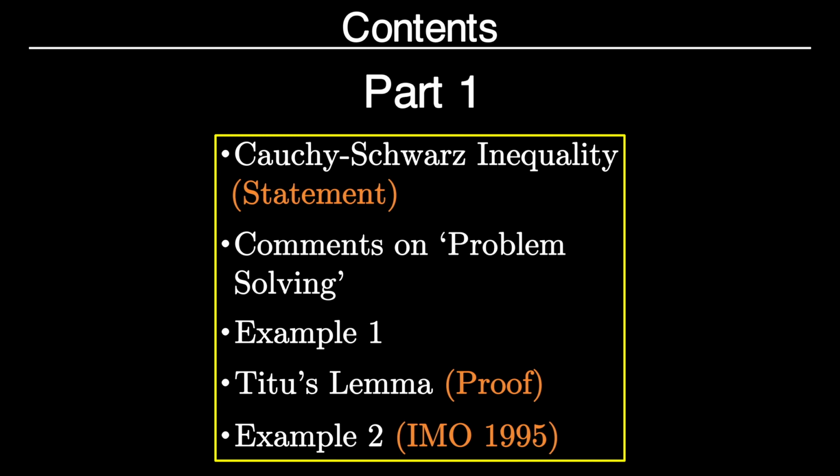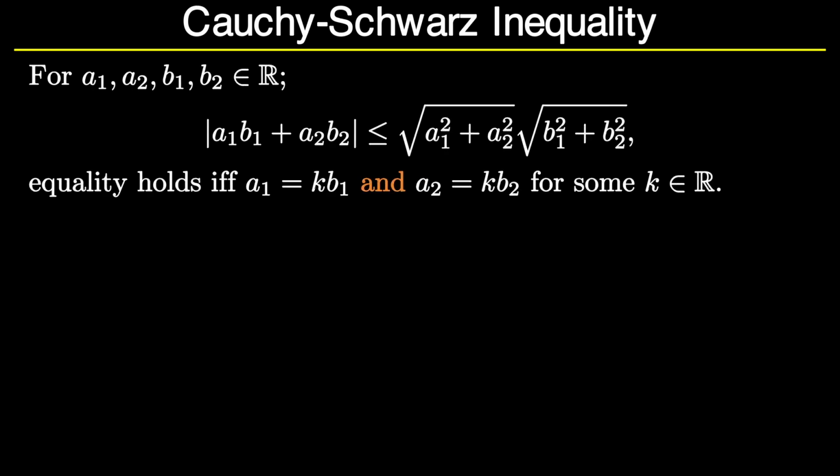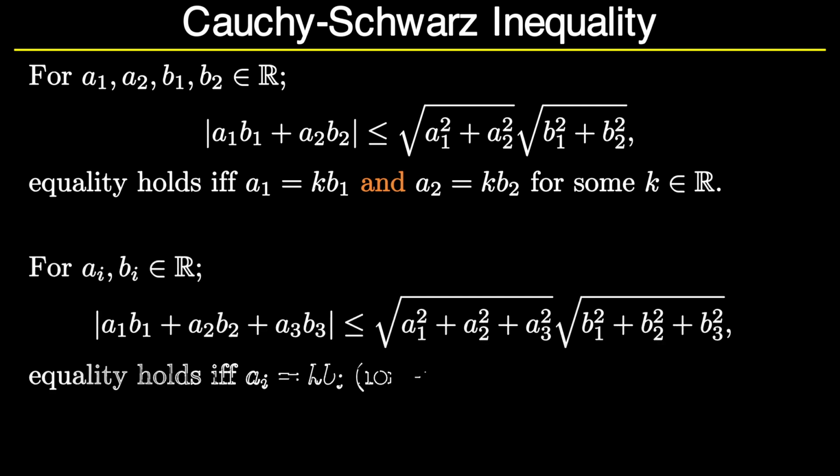Let's get started. First, let's see the statement of CS inequality for two pairs of real numbers a1, a2 and b1, b2. That is, modulus of a1 b1 plus a2 b2 is less than or equal to square root of a1 square plus a2 square into square root of b1 square plus b2 square. And the equality holds if and only if a1 is equal to k b1 and a2 is equal to k b2 for some real number k. In other words, the equality holds if and only if the ratio of a1 and b1 is the same as that of a2 and b2.